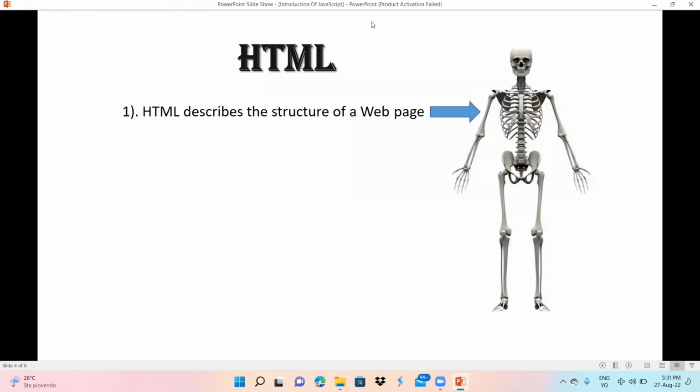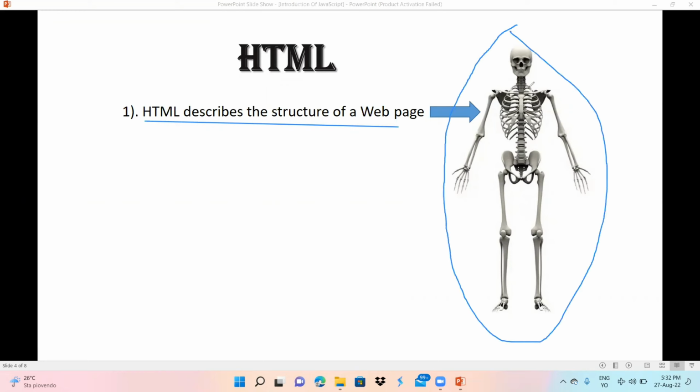I already told you what HTML is. HTML describes the structure of a web page. Just like in a human body there is a skeleton, all these parts, hands, legs, are shown as bones. These are all the HTML part. So HTML works like that.